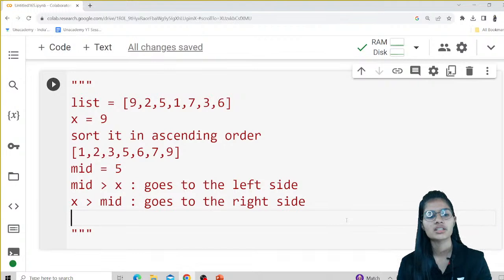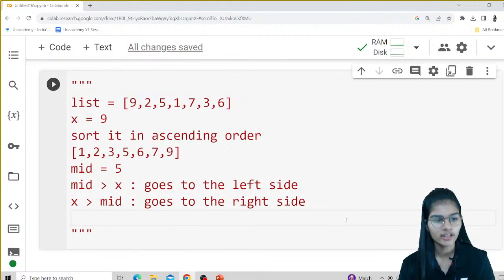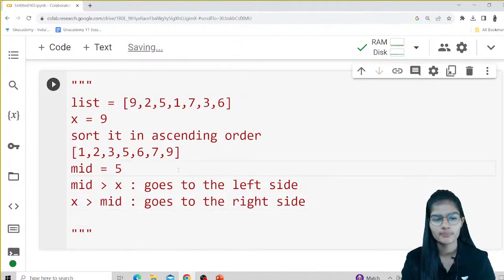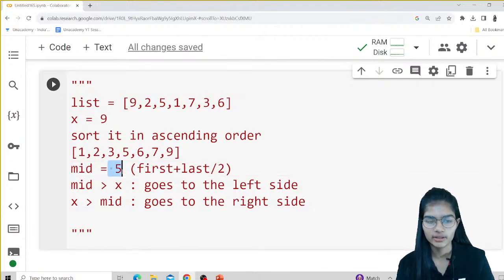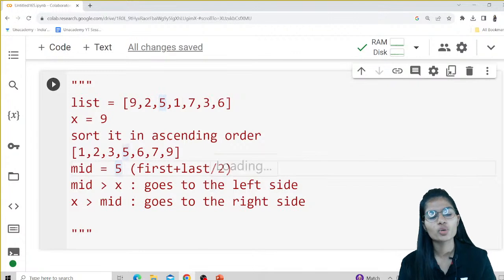Fine, you have a list, write down which value you want to find, sort that list in ascending order, then find the middle element, maybe using the function, or the first and the last element divided by 2. You will get the middle element. I will write it over here as well: first plus last divided by 2. You can do this to find the middle element, fine? Then just go with the comparison.